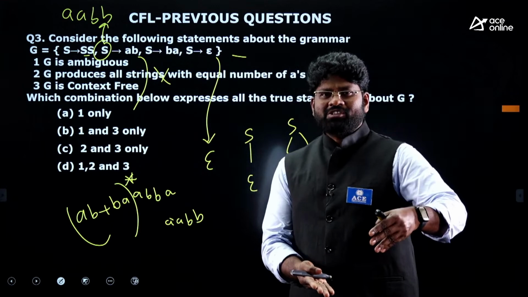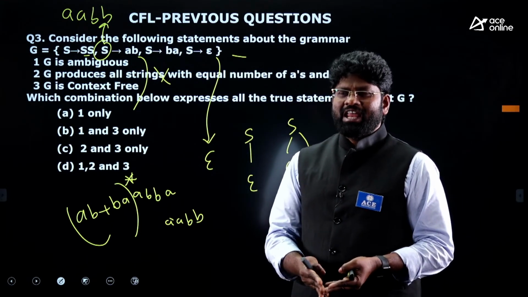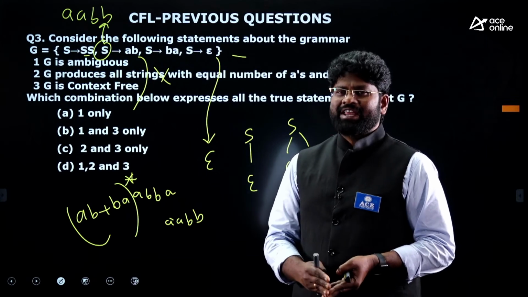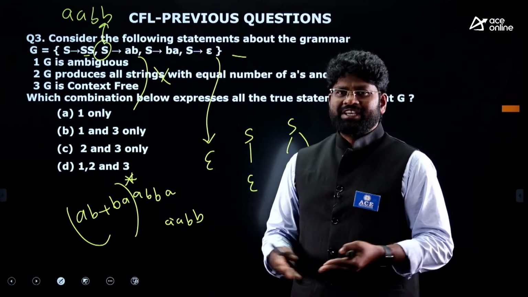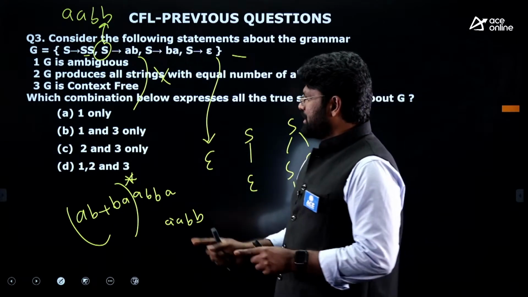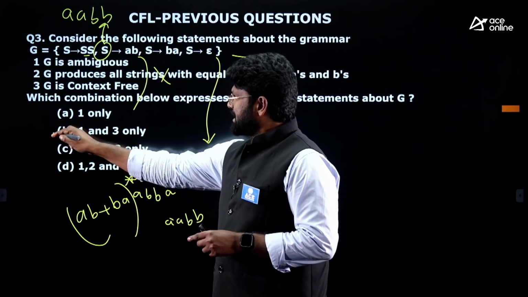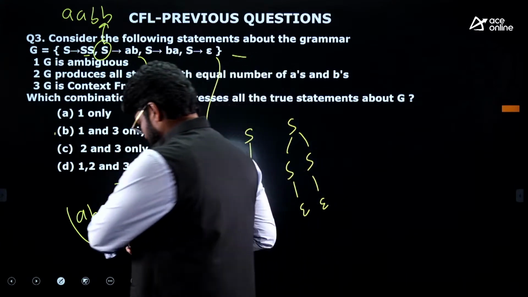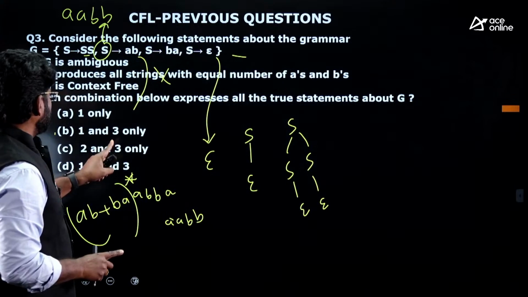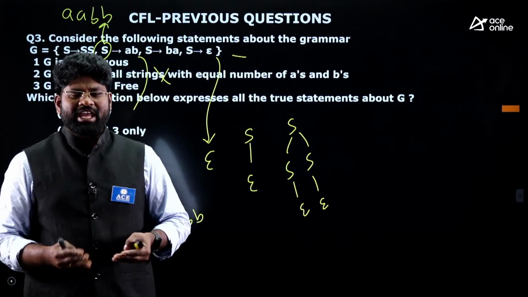Regular languages you can also write as regular grammars, that is also possible. But every regular language I can also write as context-free, as a next level version of the grammar. It doesn't matter. So the only right answers here, only two choices: one is statement number 1, and the second one is statement number 3. So they are the only right answers. These are the simple models you can expect.